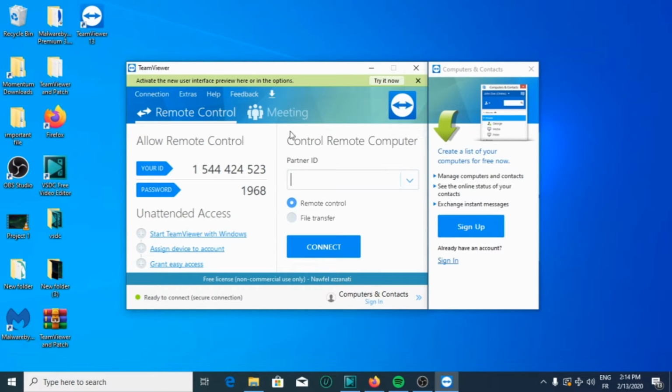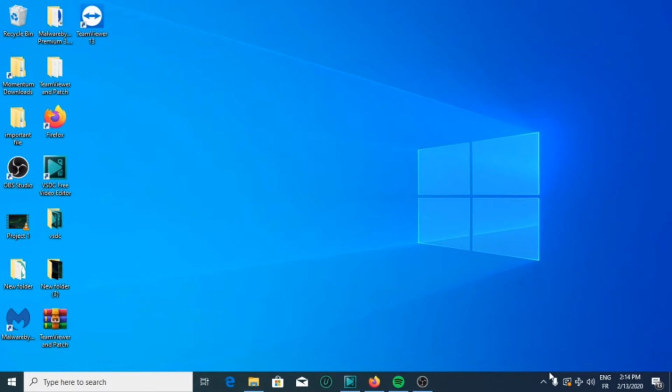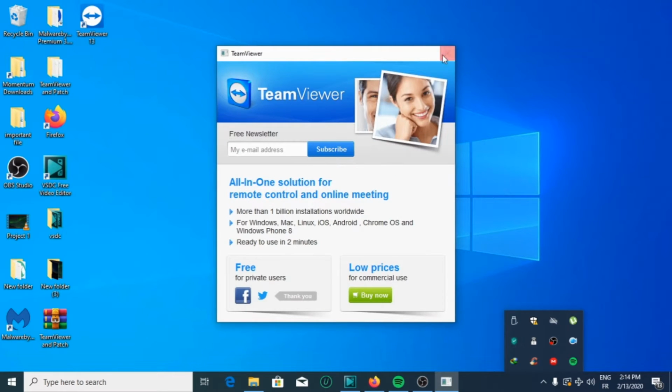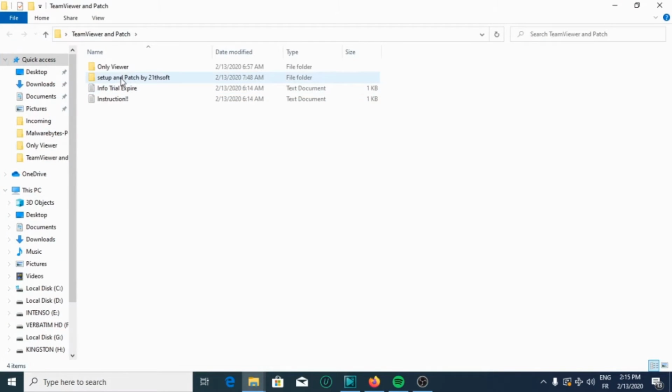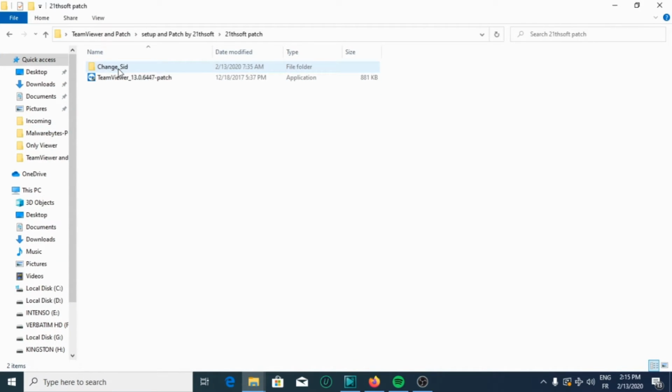So now we will try to patch the software, or to crack it. So close it. Then go to TeamViewer Patch Setup, click on TeamViewer Patch, then yes.